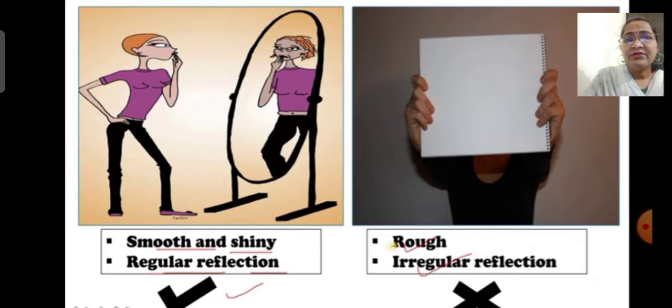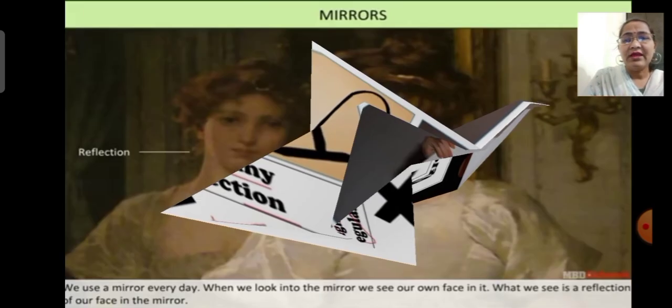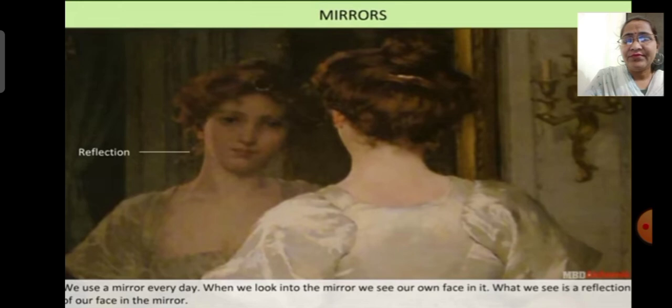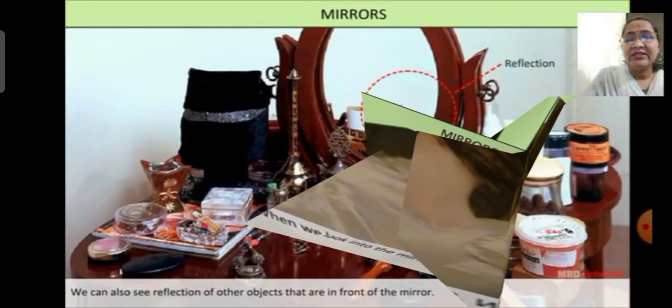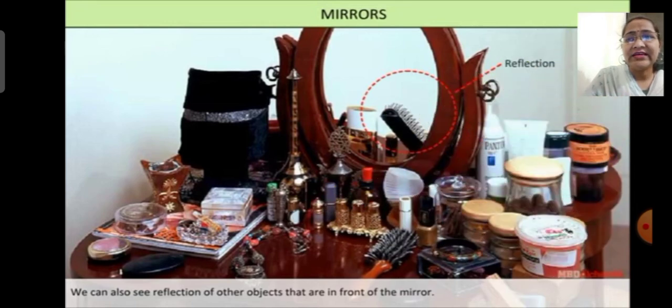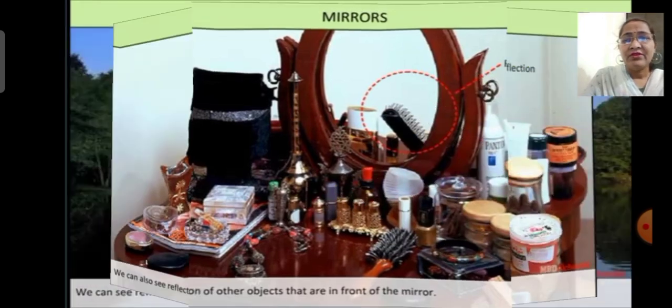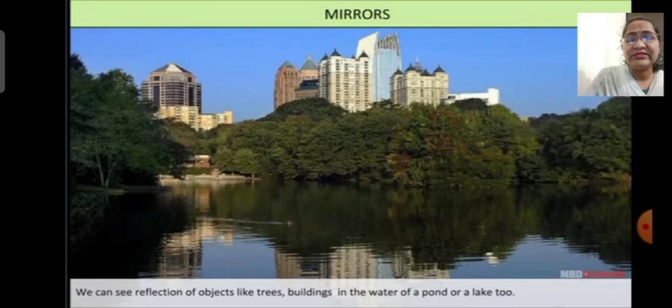Here children, we use a mirror every day in our daily life. When we look into the mirror, we see our own face in it. What we see is a reflection of our face in the mirror. We can also see the reflection of other objects that are in front of the mirror. We can see the reflection of objects like trees and buildings in the water of a pond or a lake too.